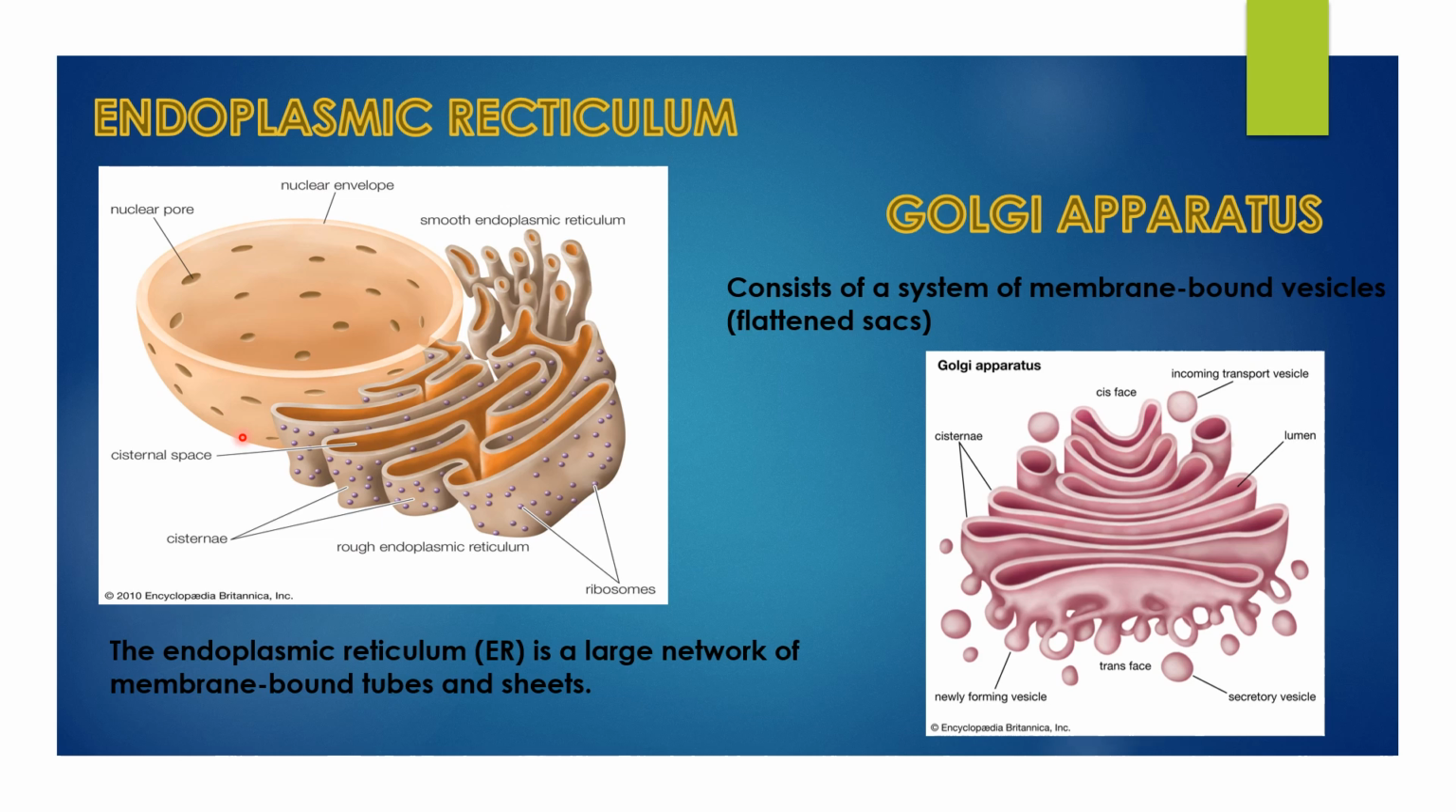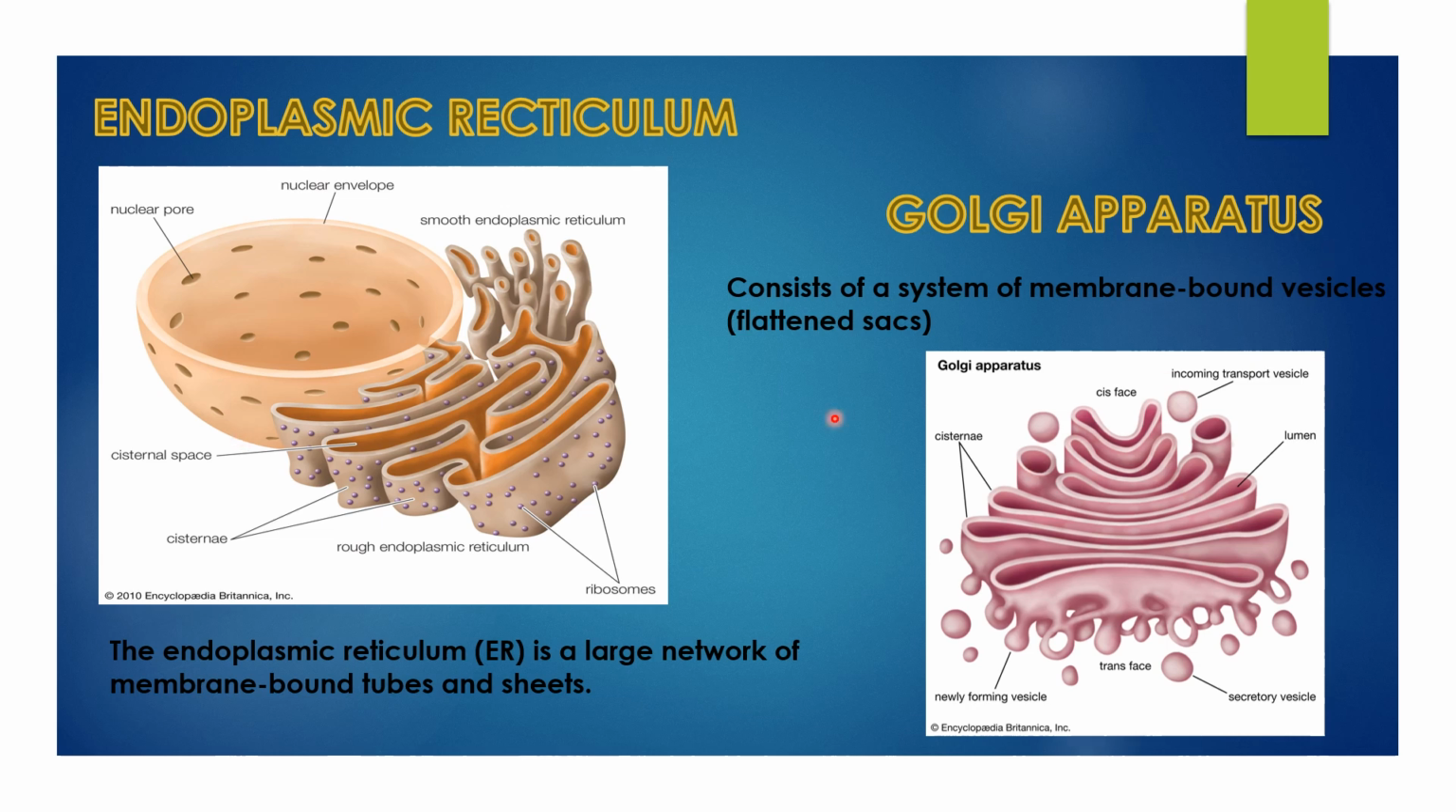Endoplasmic reticulum. We have two types of endoplasmic reticulum: rough endoplasmic reticulum and smooth endoplasmic reticulum. It is a large network of membrane-bound tubules and sheets. The difference between rough and smooth endoplasmic reticulum is based on the presence or absence of ribosomes. If ribosomes are present, it is known as rough endoplasmic reticulum, and if ribosomes are absent, it is known as smooth endoplasmic reticulum. The ribosomes are very important because they are the site of protein synthesis.